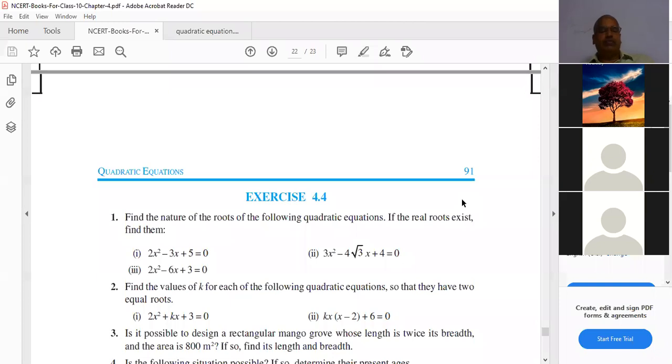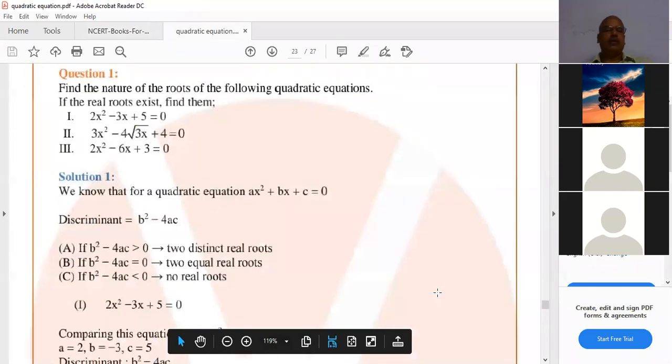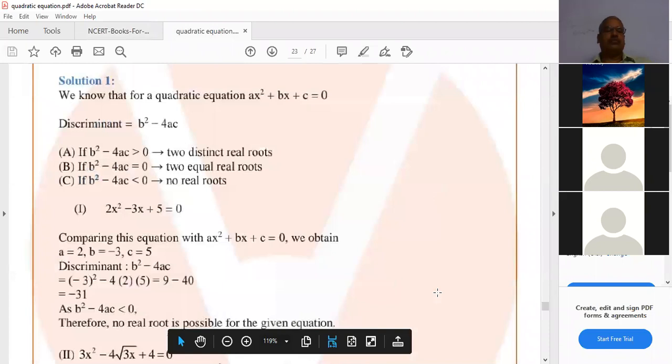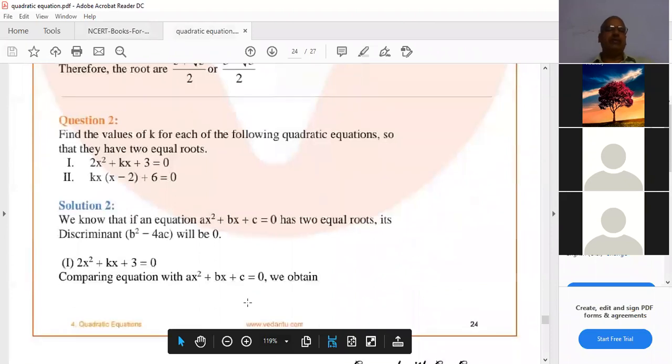A equal to 2, b equal to k, c equal to 3. See, equal roots means discriminant will be 0.